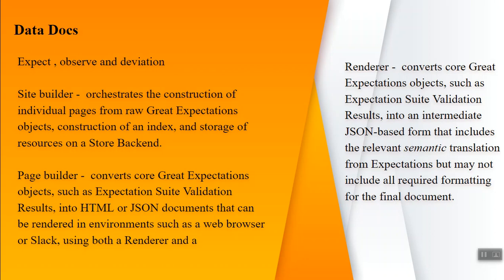Once a page has been constructed by the site builder, it will be given as a site.